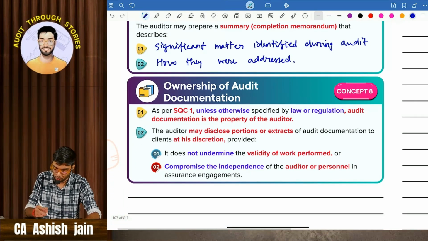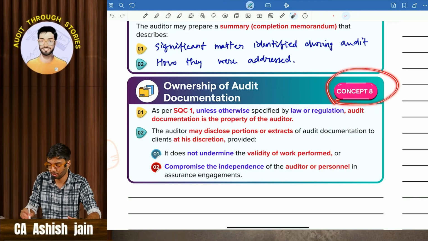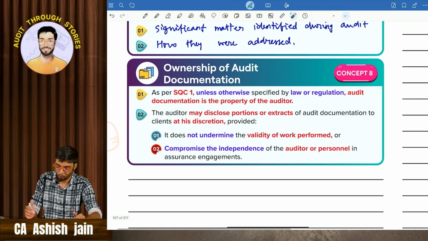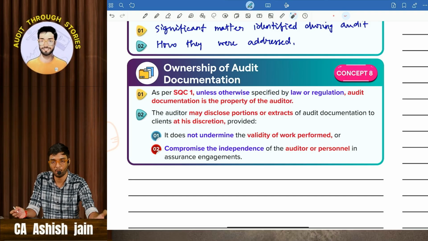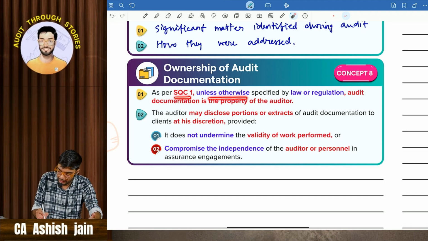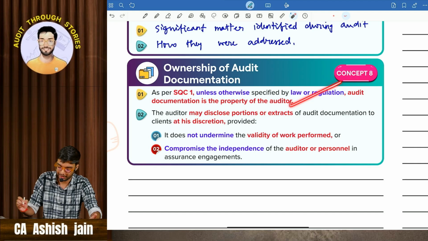Then comes concept number 8, and we are done with this chapter: ownership of audit documentation. Who are the owners of audit documentation? Obviously the auditor is the owner of the audit documentation. As per SQC 1, unless otherwise required by laws and regulations, audit documentation is the property of the auditor. We have already seen it.